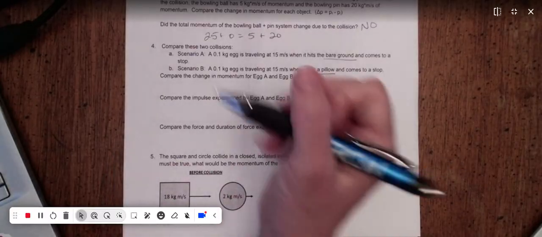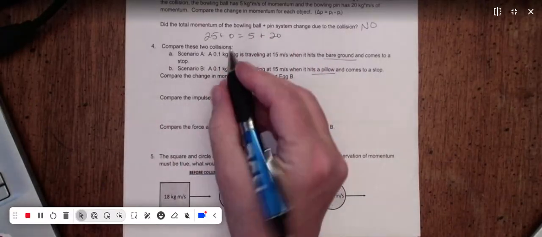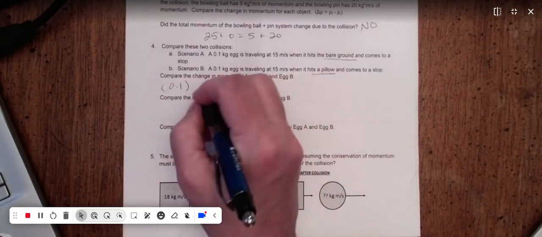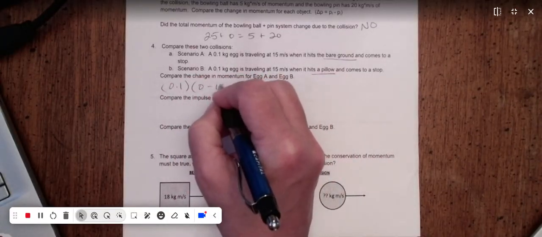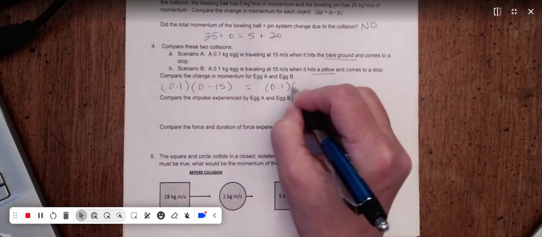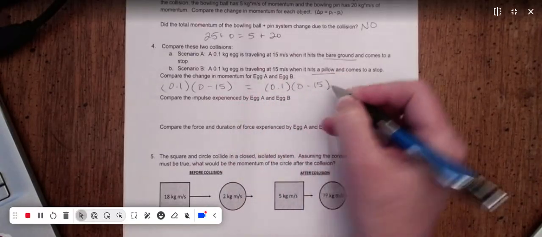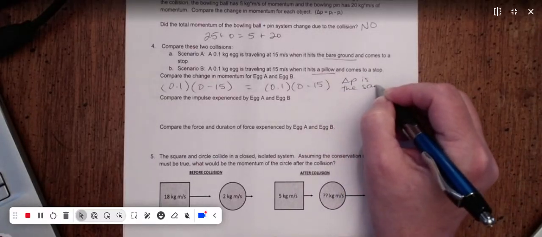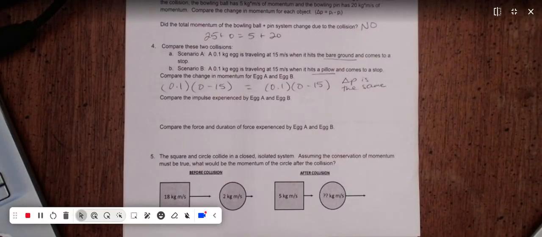Okay. So, for the first one, we're going to have 0.1 times final minus initial velocity. For the second one, we're going to have the same thing. So the change in momentum is the same. Both eggs start off at the same velocity.